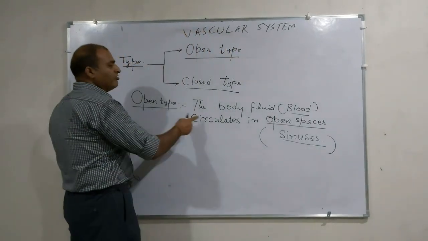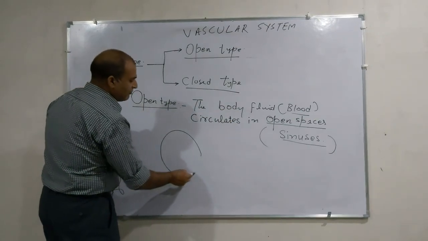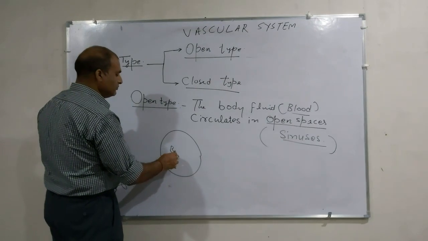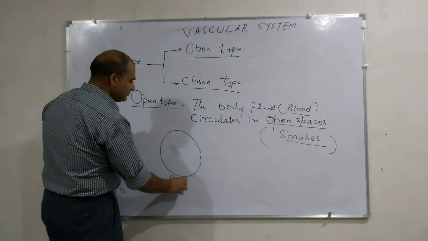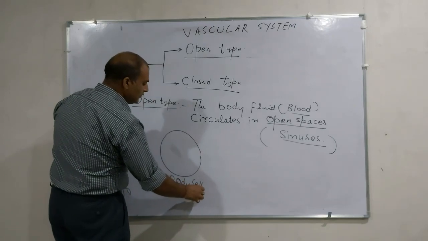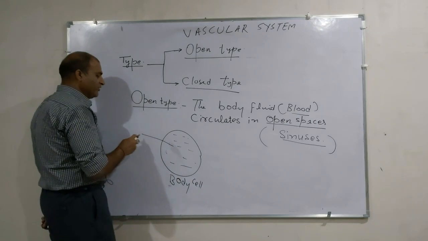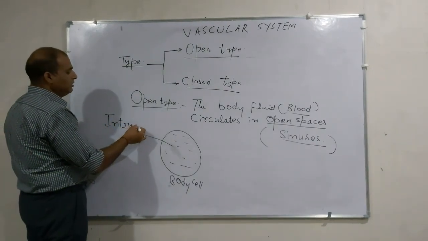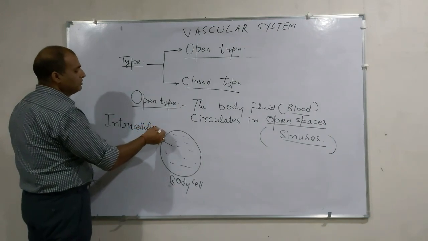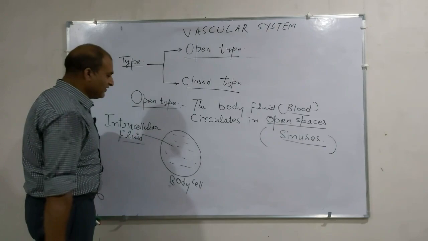Therefore, you can represent this as follows: suppose this one is the body cell. The liquid present inside the cell is known as intracellular fluid.